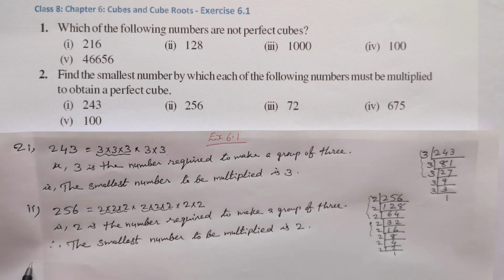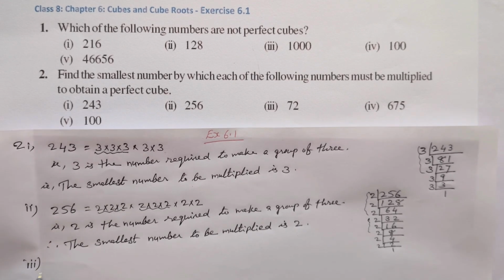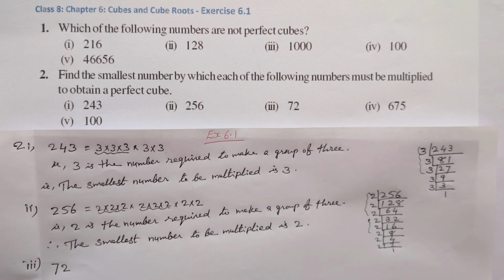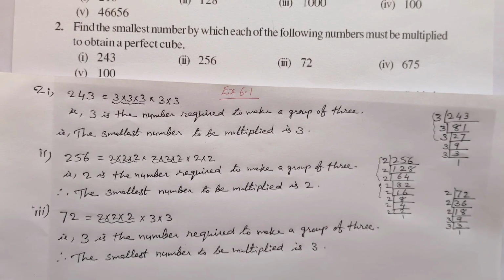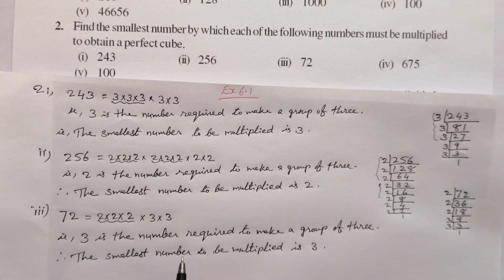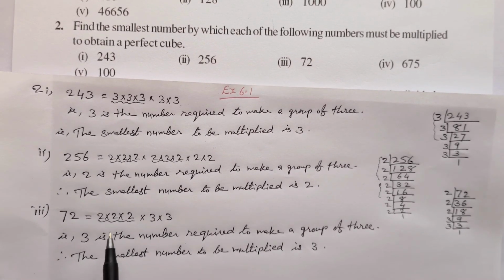Next number, 72. When we do the prime factorization, we get three 2's and two 3's. So one more 3 we need to make a group of 3.